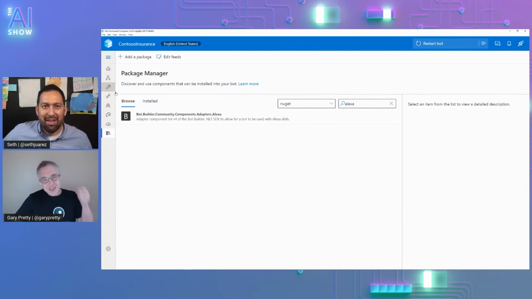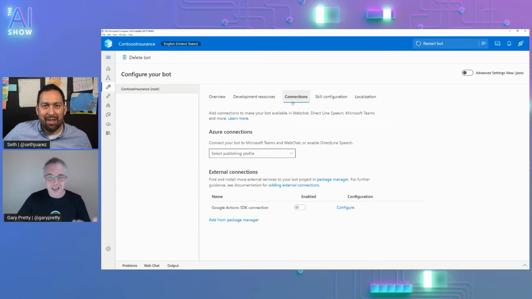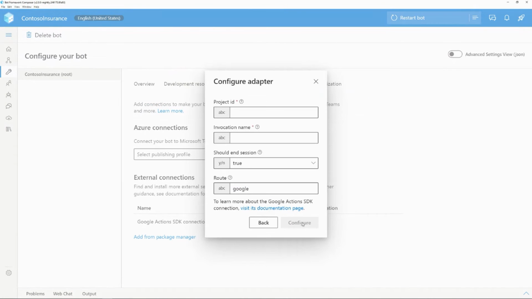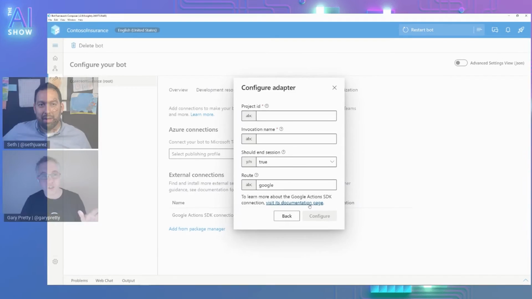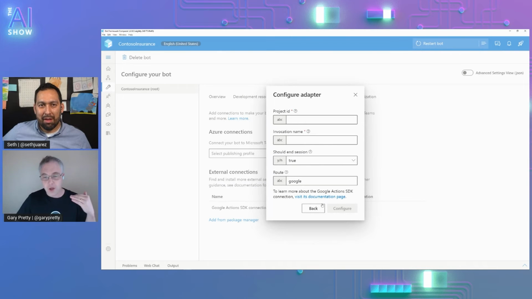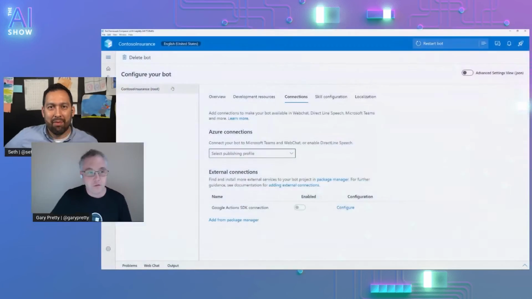Wow. And as soon as that package is installed, inside the Connections tab, I just need to click Configure. I can jump to find the instructions, which tell me how to configure my Google Action. I then paste in these two values, click OK, and I can immediately test it on a Google device. And the process is just as straightforward for all of our other connections. So we are super excited about making it as easy as possible for you to create your new bot, publish it to Azure, and then connect it to any other platform.